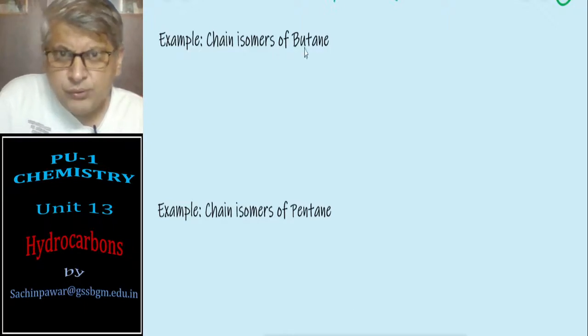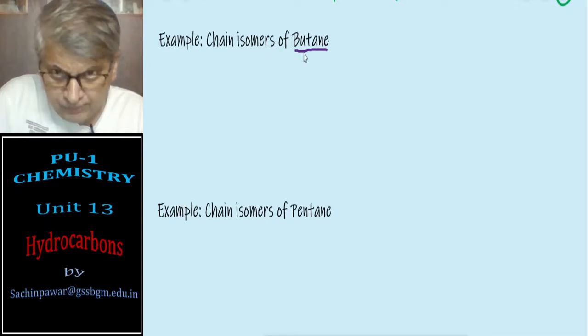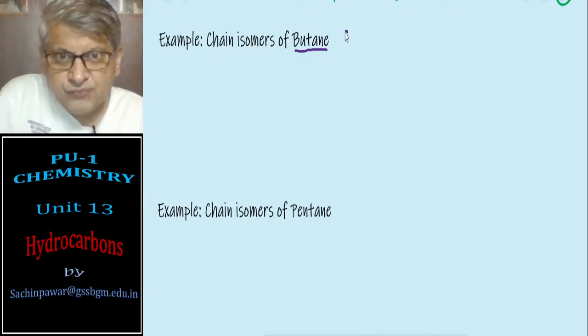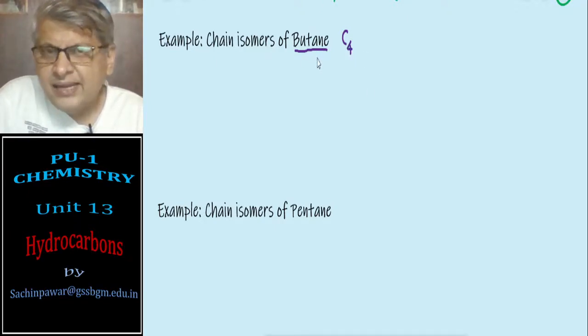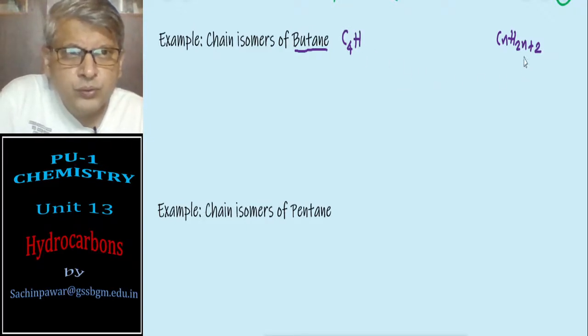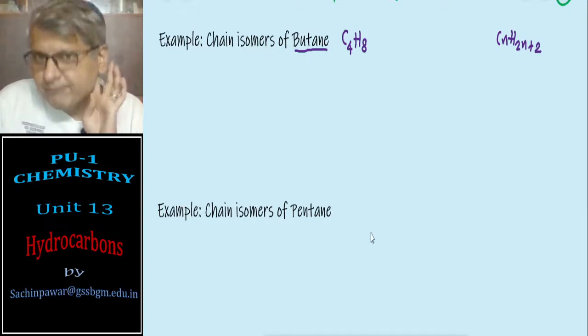Chain isomerism in butane, as you are well aware, 'but' means 4, so the number of carbon atoms is 4 here, C4. Butane, 'ane' means alkane, general formula CnH2n+2, and therefore hydrogen atoms would be 4 into 2, that is 8, plus 2, that is 10. This is the molecular formula of butane.